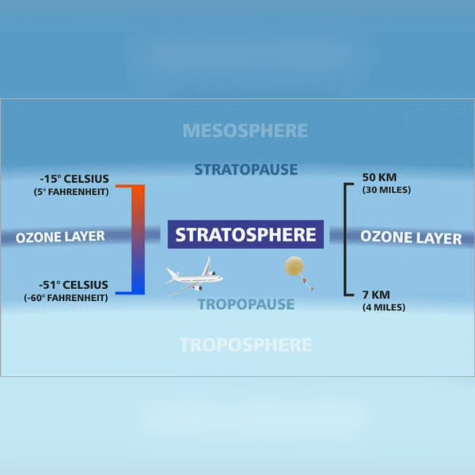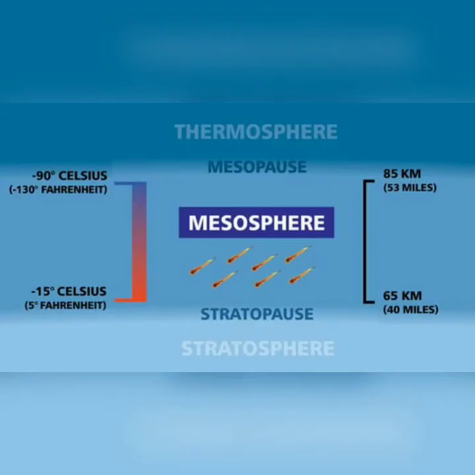The stratopause, the upper part of this layer, separates it from the mesosphere. Here, the temperature starts to decrease again. Mesosphere. This is the middle layer above the stratosphere. Meso means middle. It extends up to 80 km above the Earth's surface.